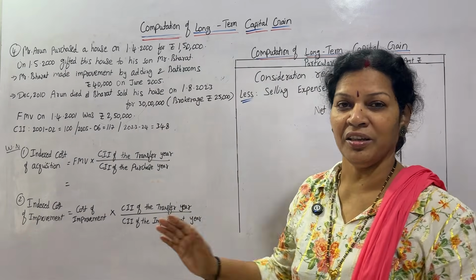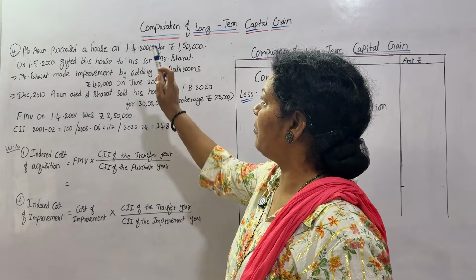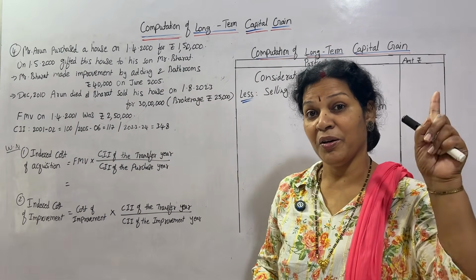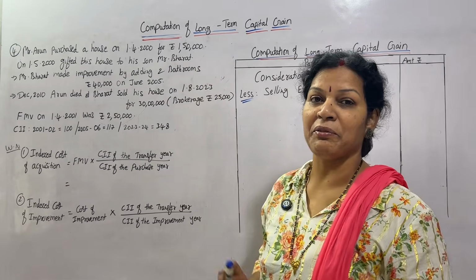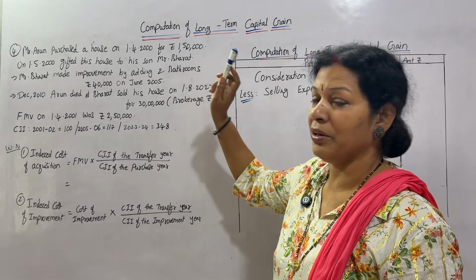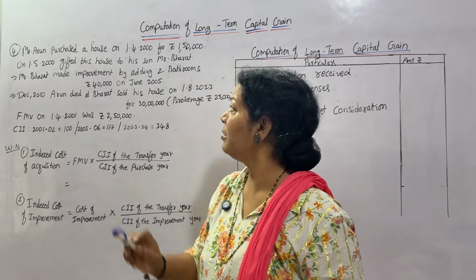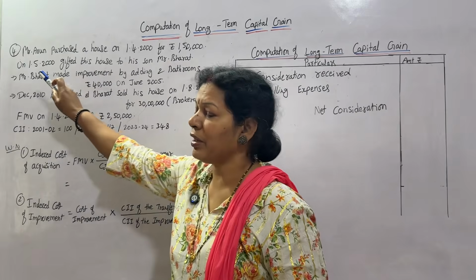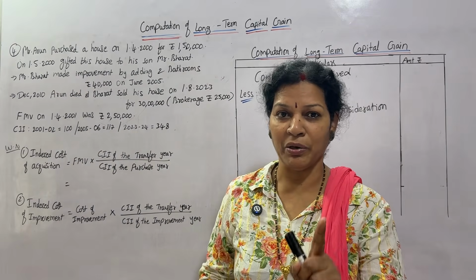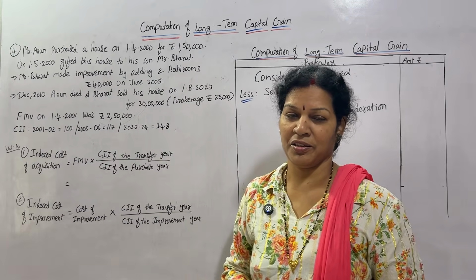The problem is given on the board here. Mr. Arun purchased a house on 1/4/2000 for 1,50,000. On 1/5/2000, within 1 month, he gifted this house to his son Mr. Bharat.